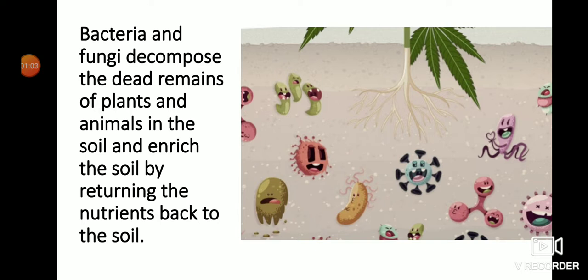These are images of the bacteria and fungi present in the soil, which decompose the dead remains of plants and enrich the soil by returning nutrients back to it. So when you throw the peels of banana or any vegetables on the soil, after a few days you can see them mixed with the soil and become very black. So what mixes them with the soil? The bacteria and fungi, which help to decompose and mix it with the soil. That means by decomposing this,